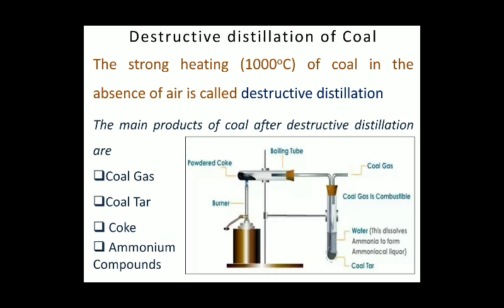This volatile matter, which is made up of gaseous components like coal gas, is removed from the test tube, and this coal gas is combustible.